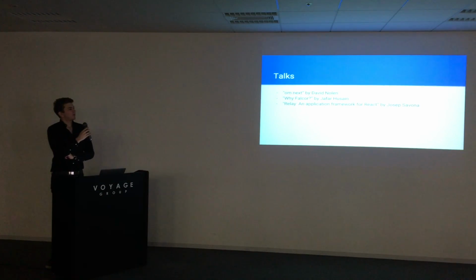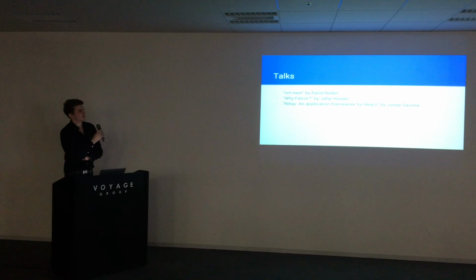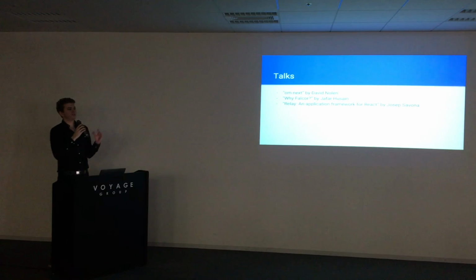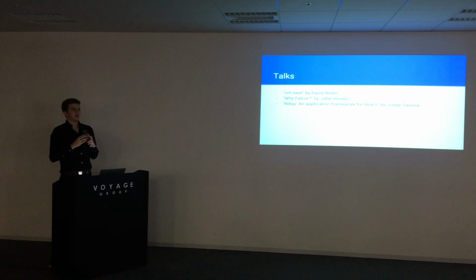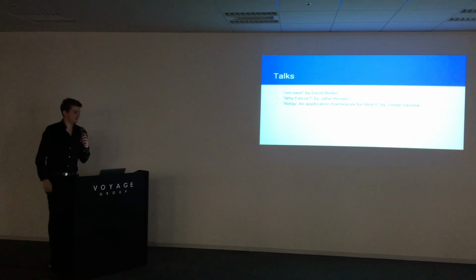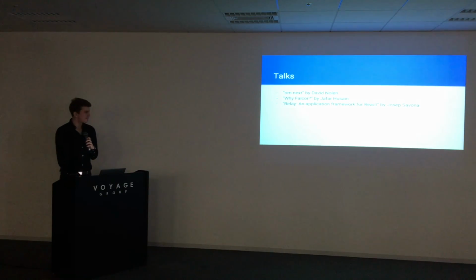And thirdly, Relay, an Application Framework for React by Joseph Savona, a Facebook guy. I think he's working on the Instagram side of things. He also goes into detail why they were kind of forced into this approach in contrast to what they had before. Yes, and that's it from my side.